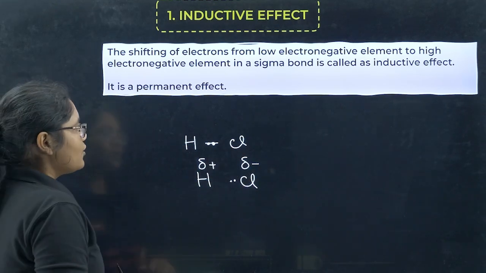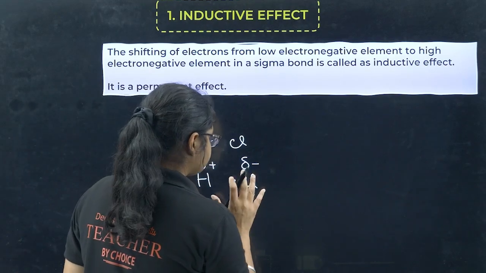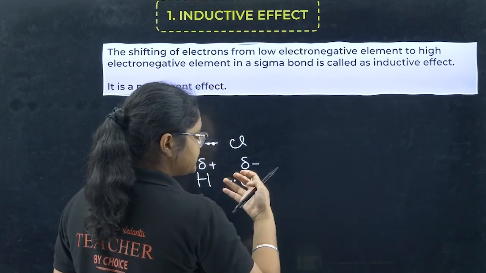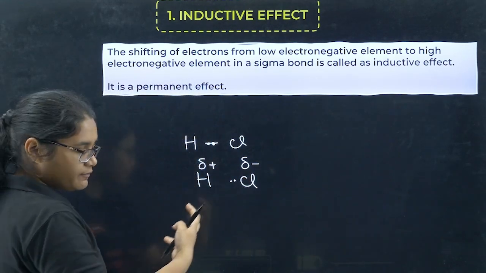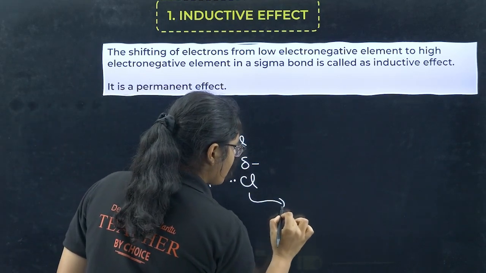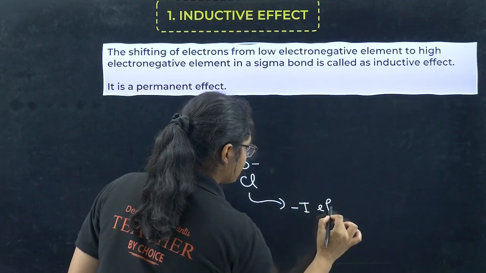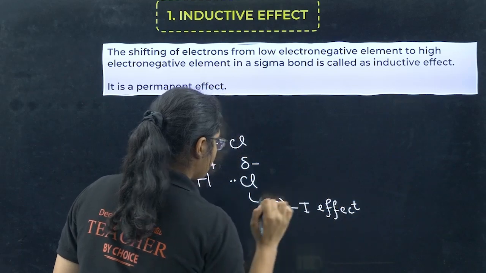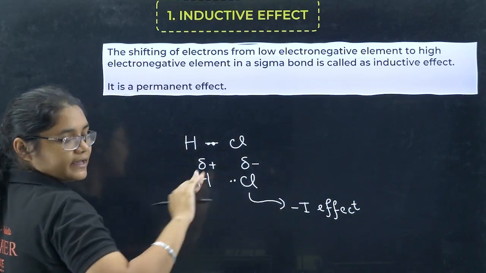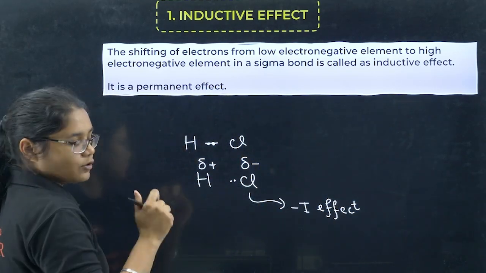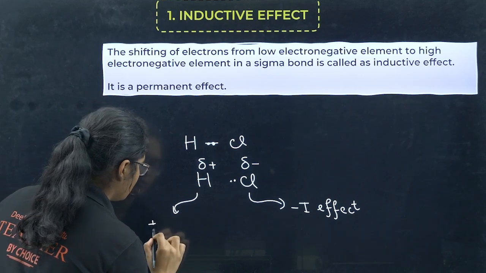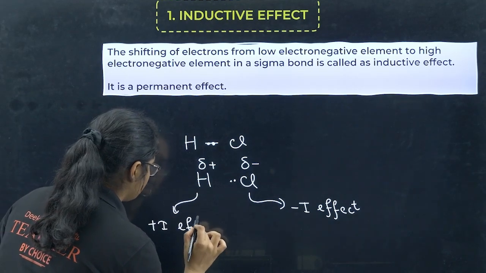Okay, so here what I can say is, now the chlorine which is pulling the electrons, we call it as minus I effect. And the hydrogen which is giving the electrons, which is pushing the electrons, that is called as your plus I effect.